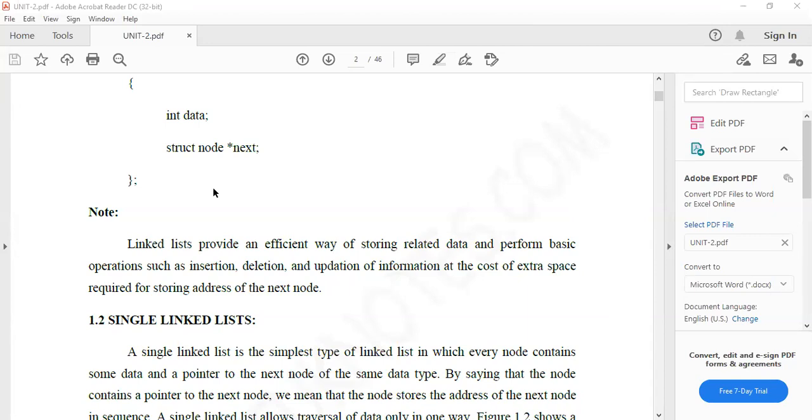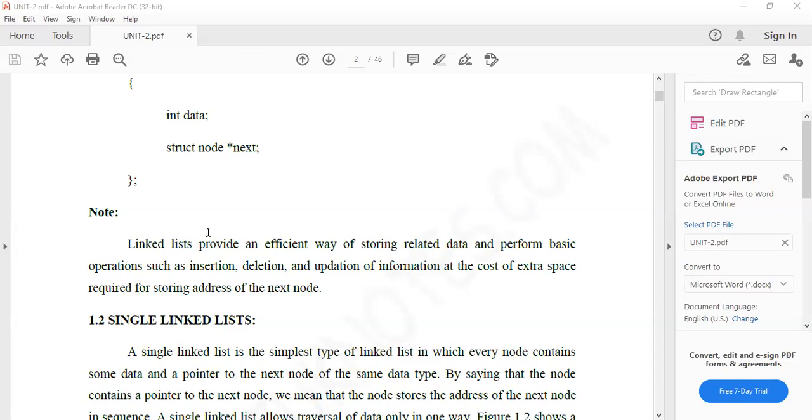In campus placements also, algorithms and data structures are very, very important. Maybe they ask you, maybe they don't; that is not the issue here. But at least you should know the logic of the concept. That is why I'm telling you: try to understand the concept and then implement that concept in programming. That is very important.